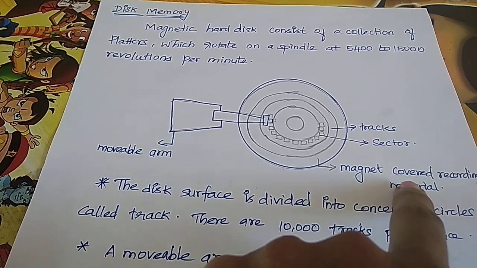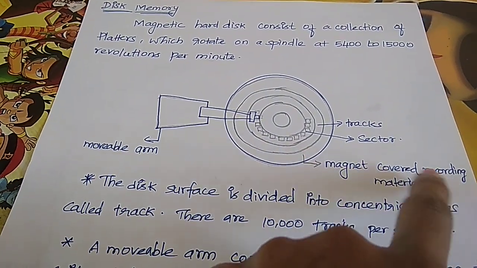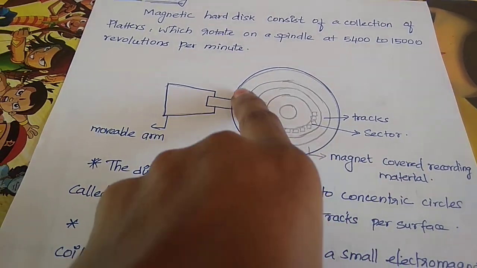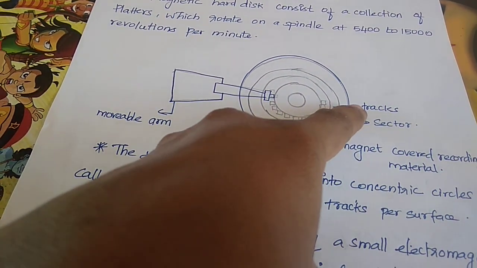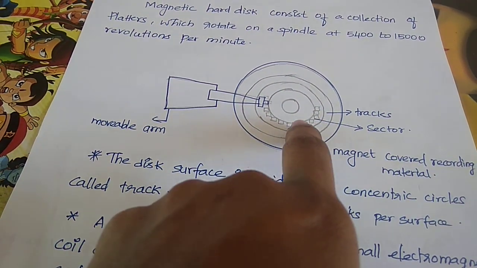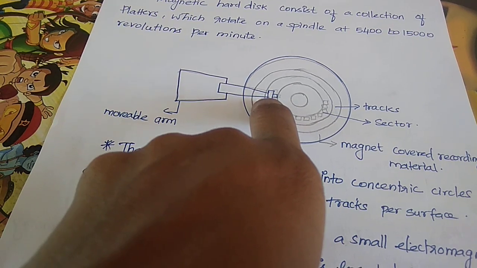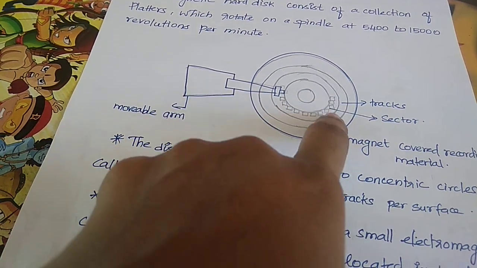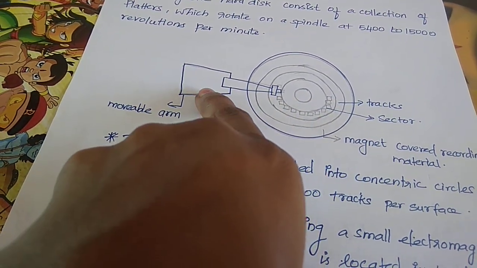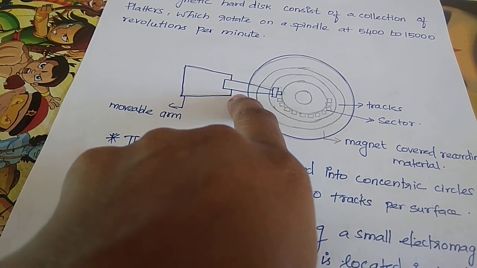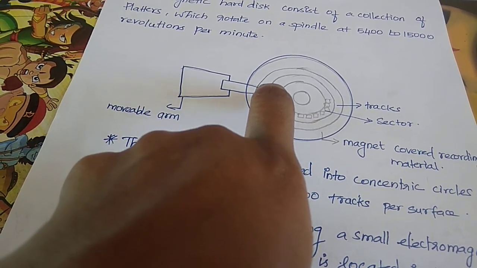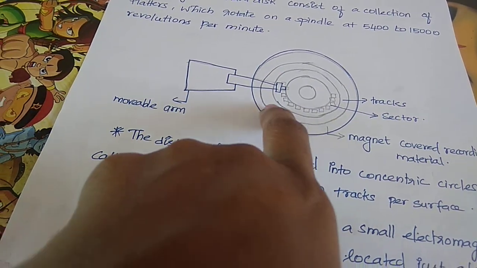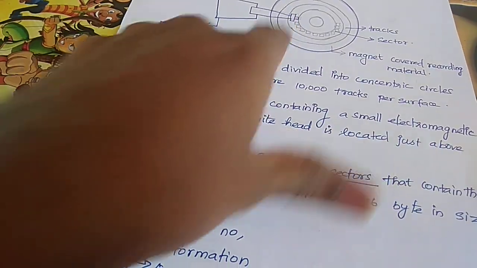This is made up of magnetic recording material, and here we have a circle. The circle is called a track, and each track has sectors, and the sector is where the information is stored in the memory. And next, this is a read-write movable arm. The movable arm moves over the disk surface and finds the data on the disk.